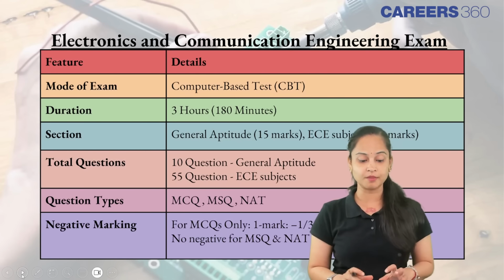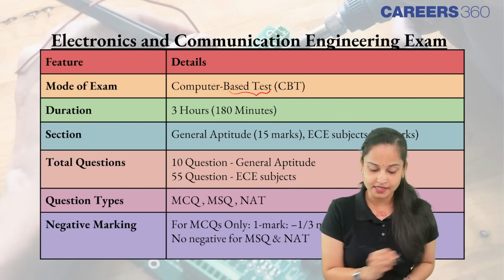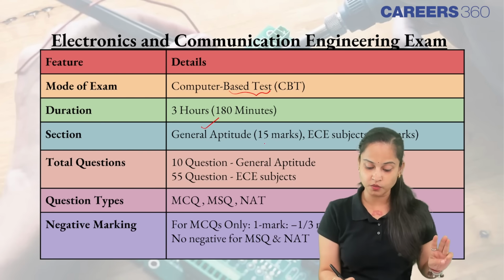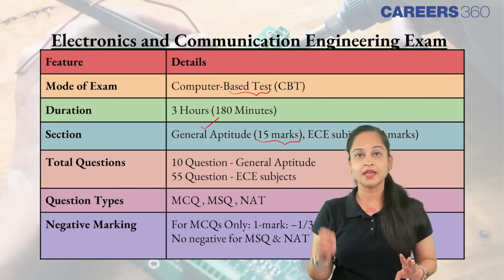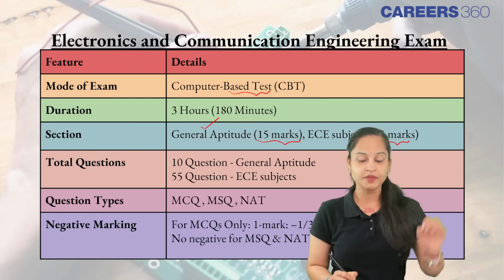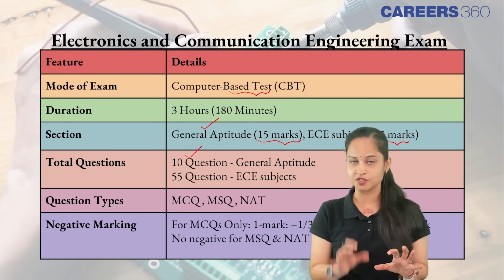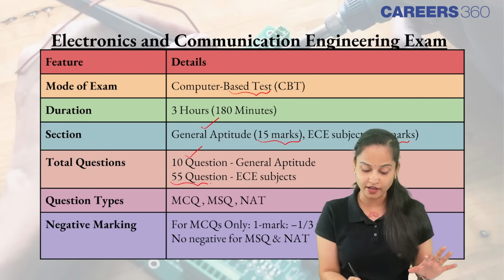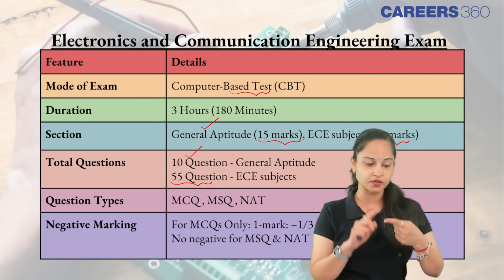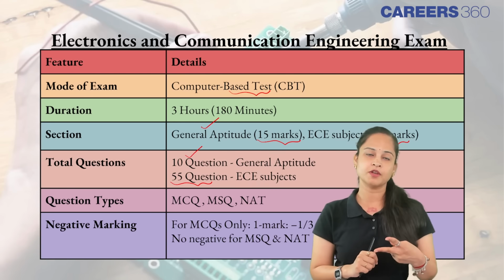Moving ahead and talking about the exam pattern. Obviously, it's a computer-based test. The duration is 3 hours. There are two sections: general aptitude, which consists of 15 marks, and the core subject ECE, which consists of 85 marks. In general aptitude, you're going to get 10 questions, while in the core subject ECE, you are going to get 55 questions. So GATE ECE consists of general aptitude, 15 marks, near about 13% of the marks.